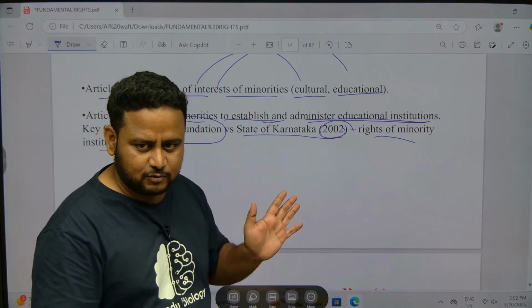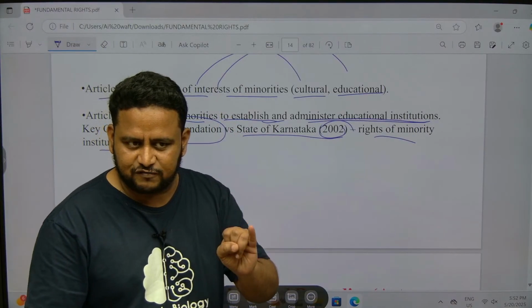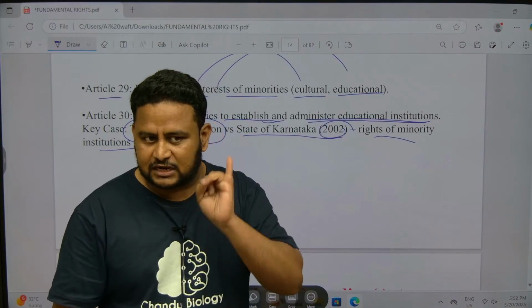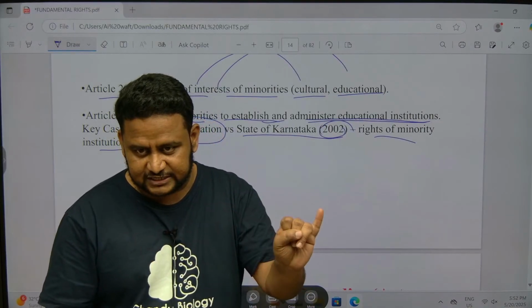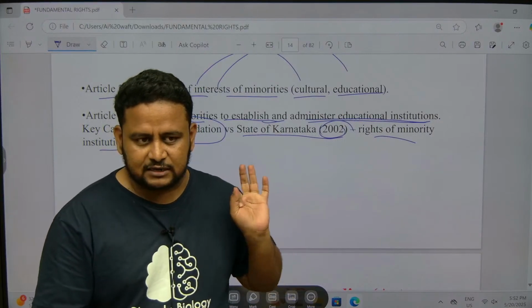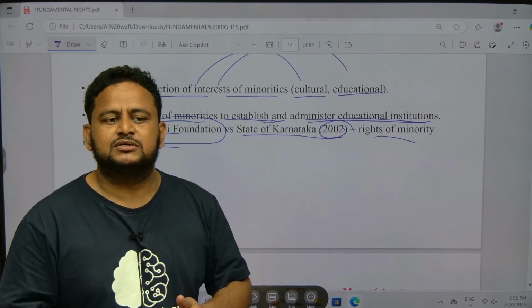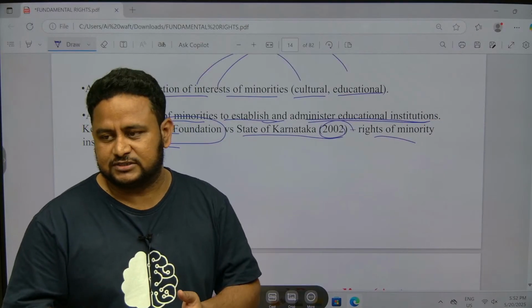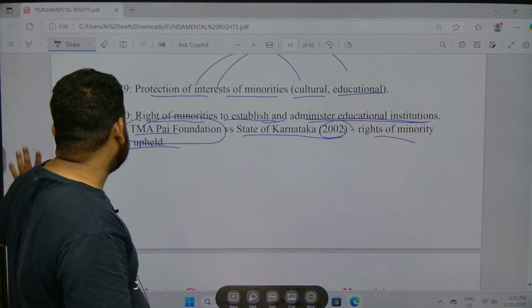Article 29 is talking about the interest of minorities in terms of education and culture, not jobs. It is not talking about employment. Be careful. And Article 30 is talking about how minorities can manage their own institutions. That's it. Next we will talk about Article 31.